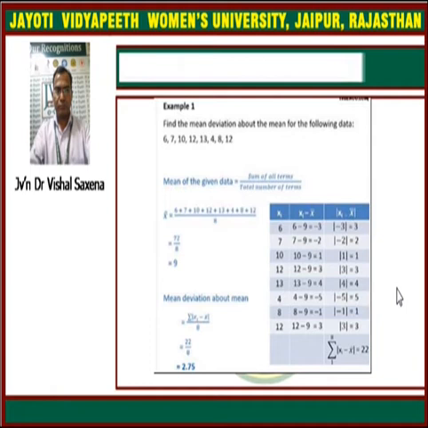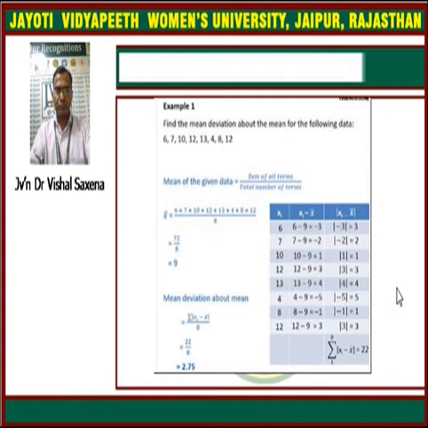So the formula for the mean deviation is given by, it is required from the mean, so that's why the formula for the mean deviation from the mean is given by summation absolute value xi minus x bar upon n. It is here summation of xi minus x bar with absolute value upon n. So in this question we are having the total number of data as 8. So 8 data are there,